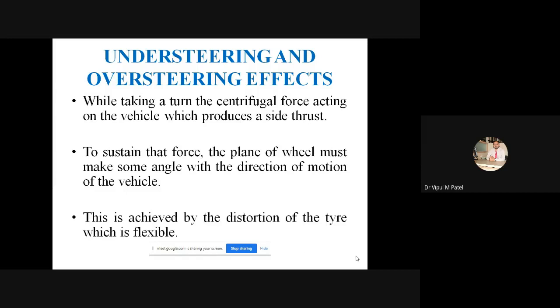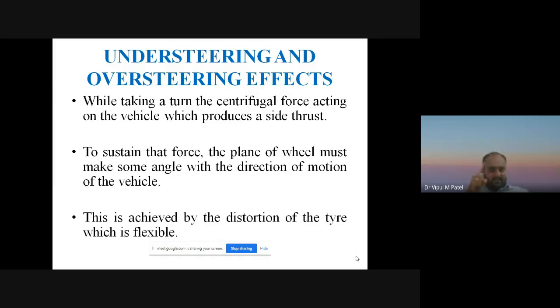To sustain the force, the plane of the wheel of the automobile vehicle must make some angle with the direction of the motion of the vehicle, and this is achieved by the distortion of the tire, which is flexible.